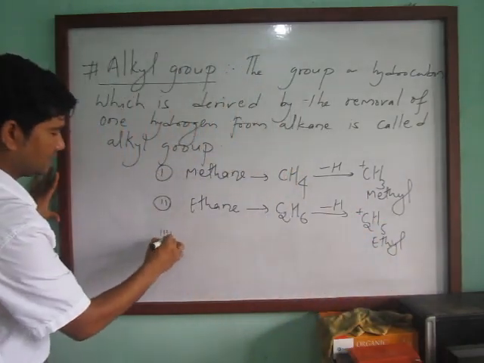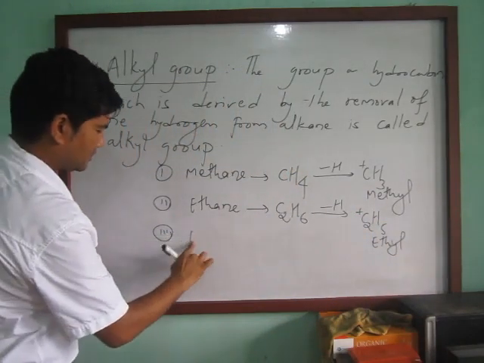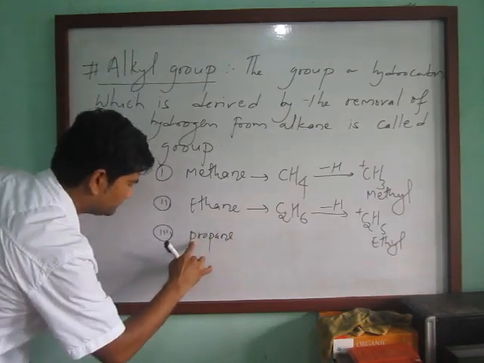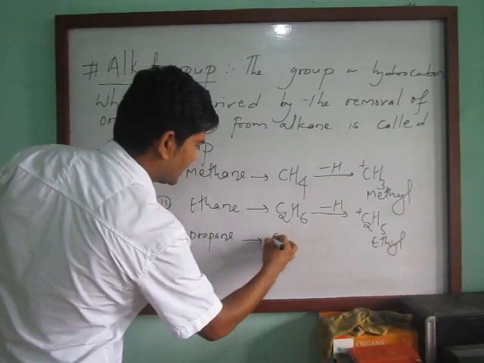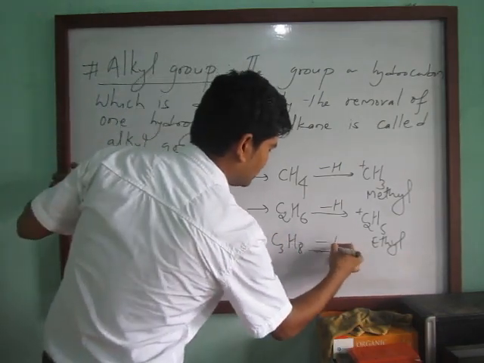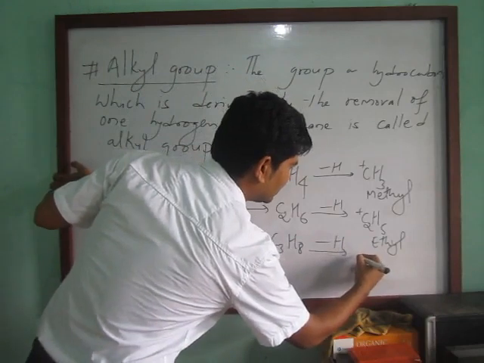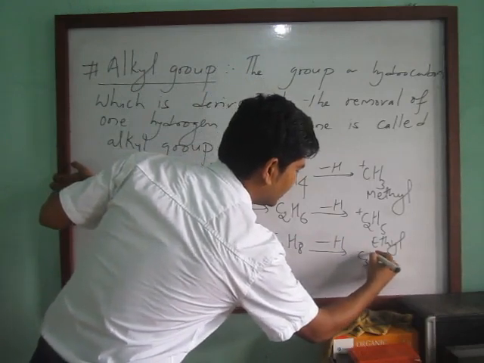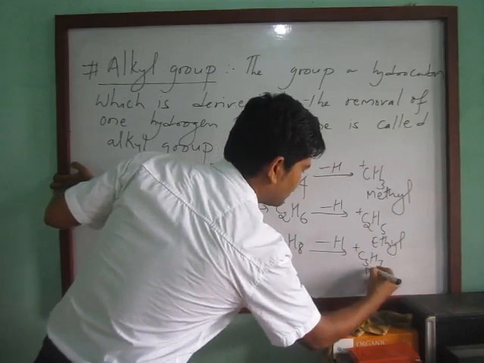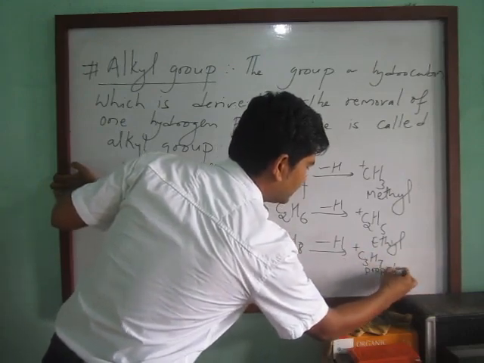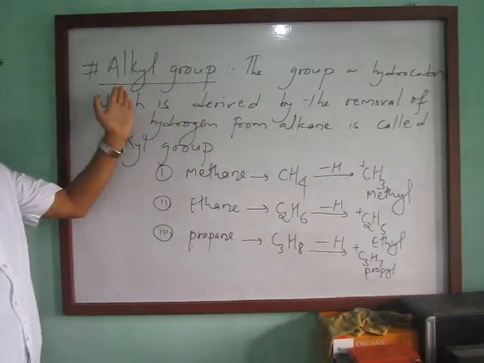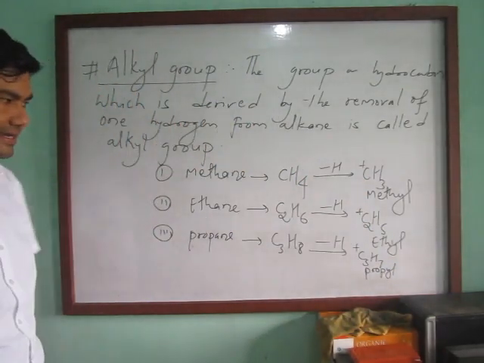Similarly, from propane, the formula is C3H8, and by the removal of one hydrogen we get C3H7. This one is the propyl. So these are all alkyl groups, or you can say alkyl radicals.